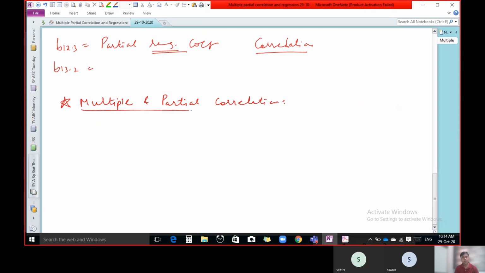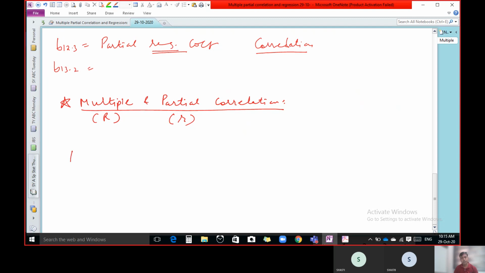Now what is the difference between multiple and partial correlation? Multiple correlation means the relation of one variable with respect to all other variables, and it is denoted by capital R. And partial correlation is the relation between two variables assuming all remaining variables are constant, and it is denoted by small r. So multiple correlation is capital R and partial correlation is denoted by small r.